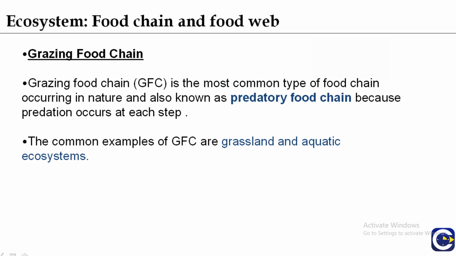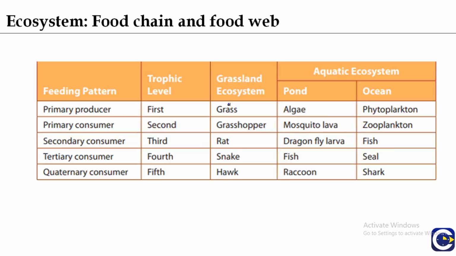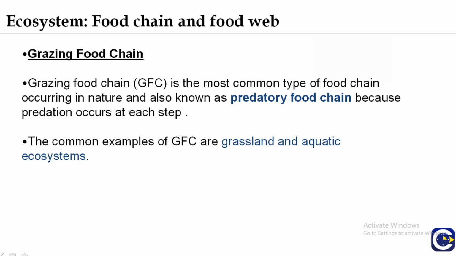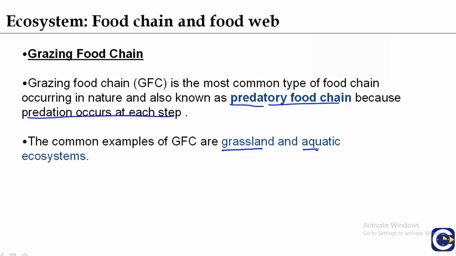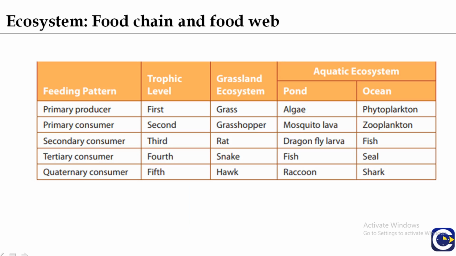The grazing food chain is the most common type of food chain occurring in nature. It is also known as the predatory food chain because predation occurs at each level of the food chain. The most common examples of the grazing food chain are the grassland and aquatic ecosystems. These are the feeding patterns of living organisms, and these are the trophic levels.